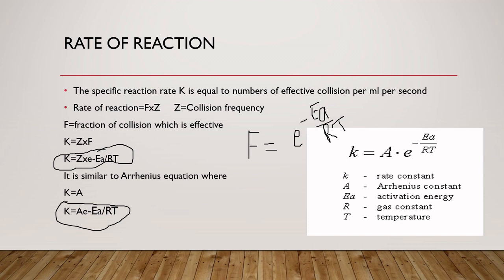So the rate of reaction depends upon the frequency and the fraction of molecules having effective collisions. It is clear to you. Z is the collision frequency, F is the fraction of the molecules. The value of F is e to the power minus Ea upon RT, and we put this value in this equation, and we get the rate of reaction in terms of collision frequency. It is similar to the Arrhenius equation. I am giving you that Arrhenius equation.